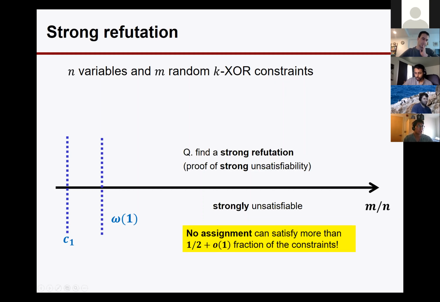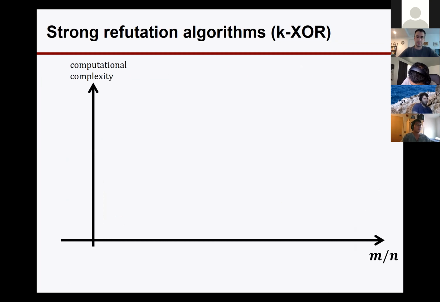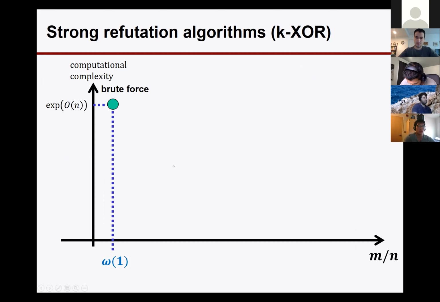Let me then go over briefly the literature on existing algorithms for strong refutation, drawing a plot between density and computational complexity. If you're in the strong refutation regime, you can obviously just check the 2 to the n different binary assignments by brute force to guarantee this strong unsatisfiability.